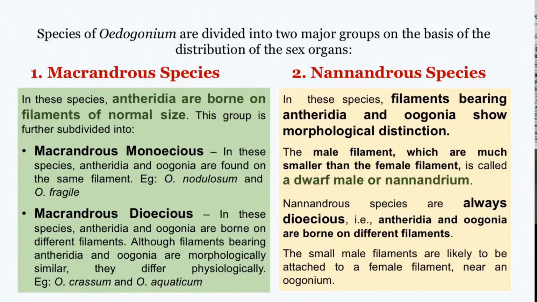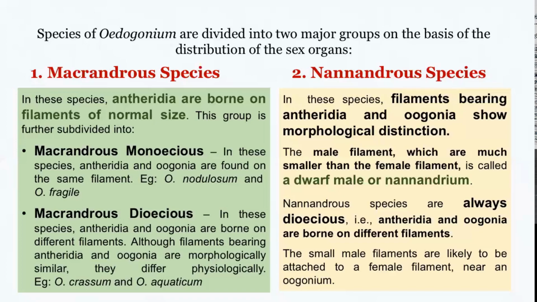Hence those male filaments which carry the antheridia in nannandrous type are called nannandria, or dwarf males.